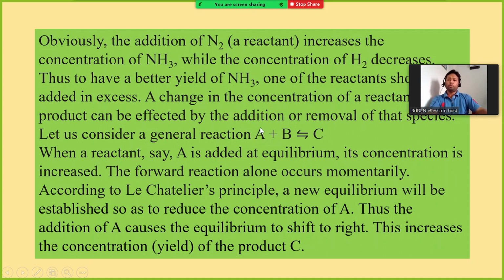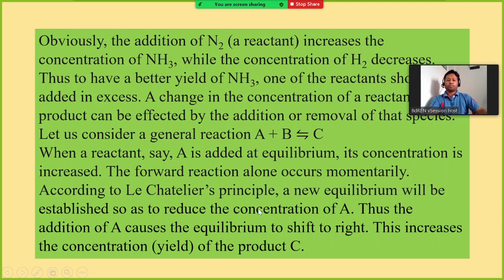So the forward reaction alone occurs momentarily. The increased concentration of this reactant will increase the forward reaction to form the product.